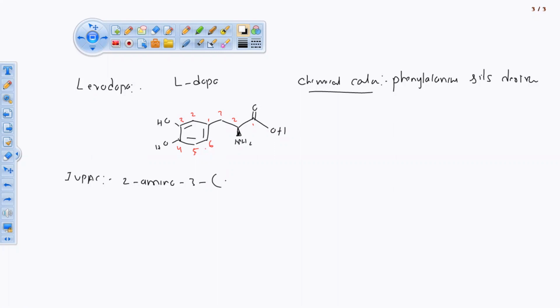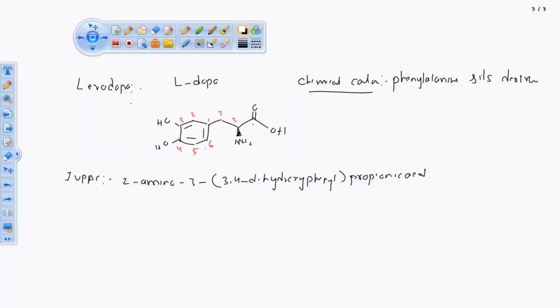That connection we are going to show in a bracket, that is 3,4-dihydroxyphenyl. So methane, ethane, propane. Propionic, it is a carboxylic acid, of course, COOH, propionic acid. So this is about levodopa.